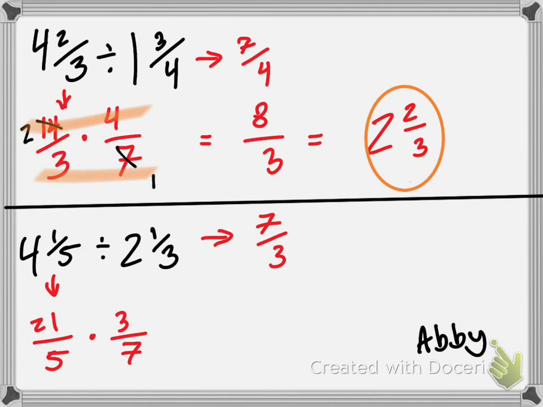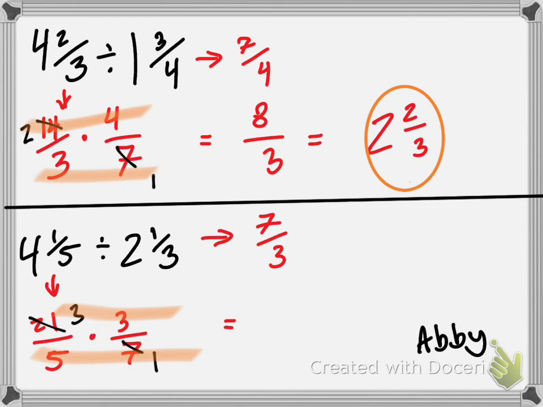Can I cross cancel anything? Yes. We can cross cancel the 21 and 7. They're both divisible by 7. What is 7 divided by 7? 1. What is 21 divided by 7? 3. Then we cross multiply.